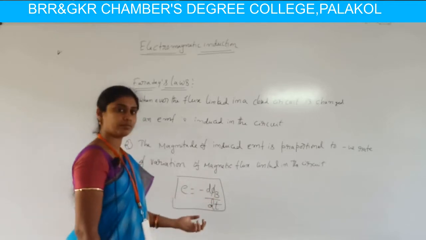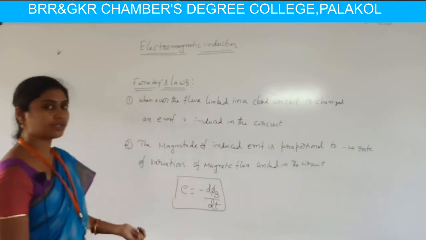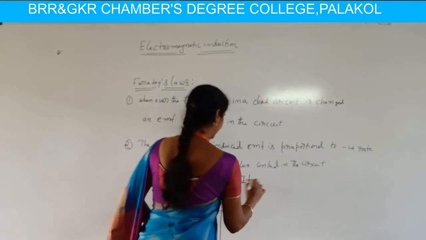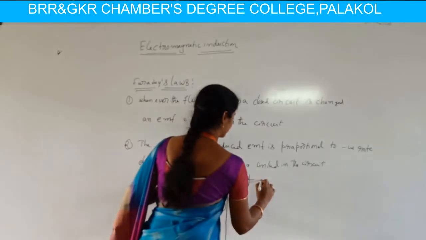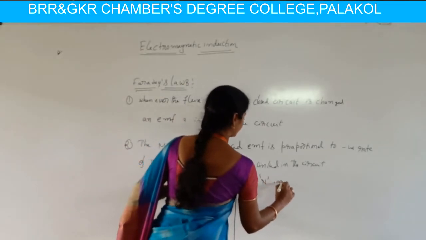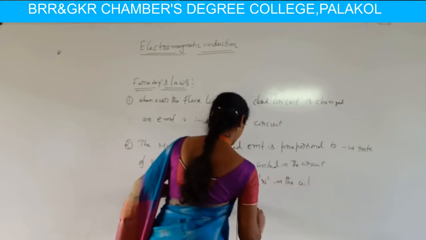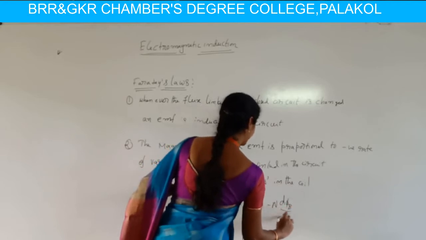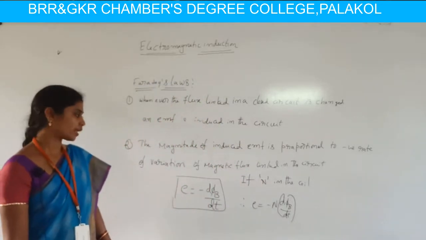Here phi B means the flux linked in the circuit, and E means the EMF induced in the circuit. If this is applied to a coil with n turns, then the equation becomes E equals minus n times d phi B by dt. Faraday's second law is also called Neumann's law.